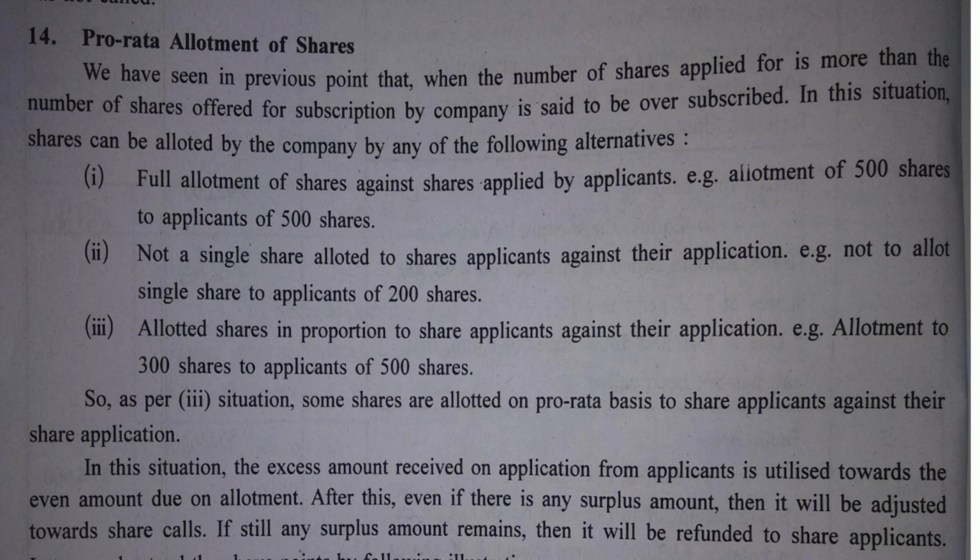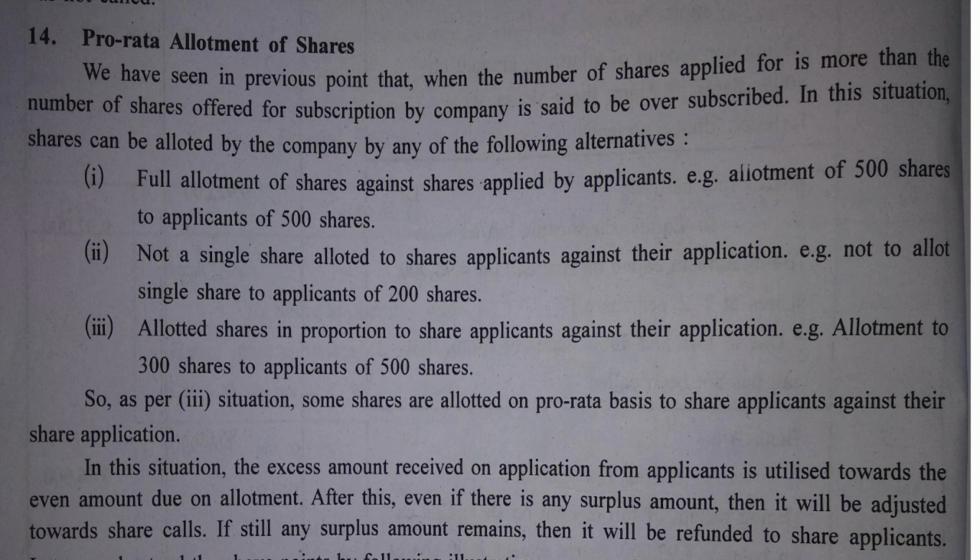In this situation, shares can be allotted by the company by any of the following alternatives. What do we usually do? We reject those applications and we refund that money. But there are different ways to deal with it. Three options are given here to deal with oversubscription of shares.